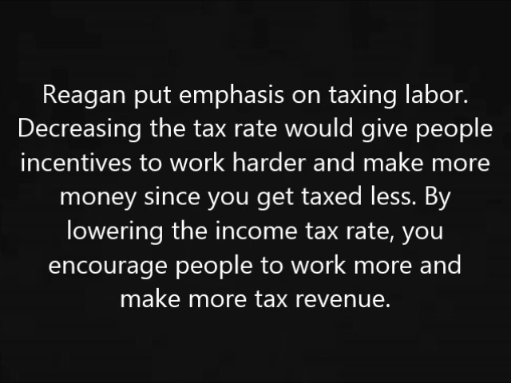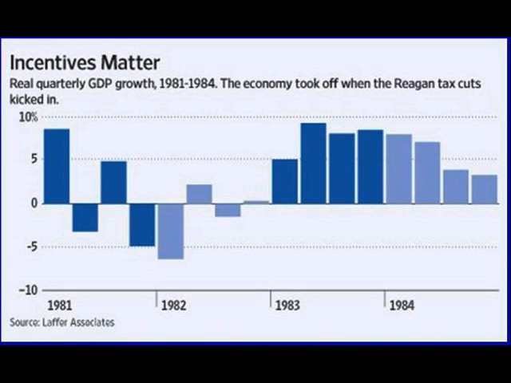Reagan put emphasis on taxing labor. Decreasing the tax rate would give people incentives to work harder and make more money since you get taxed less. By lowering the income tax rate, you encourage people to work more and make more tax revenue. This is a graph showing how incentives matter.